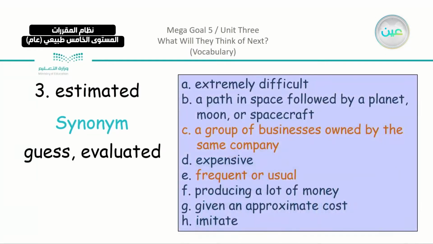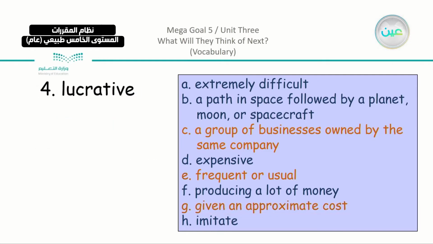The synonyms can be guess or evaluated. Let's just go back, we have here A, B, D, F, G, or H. Now, we are talking about profits. So the closest to it, if you can remember, is going to be G, which is given an approximate cost.